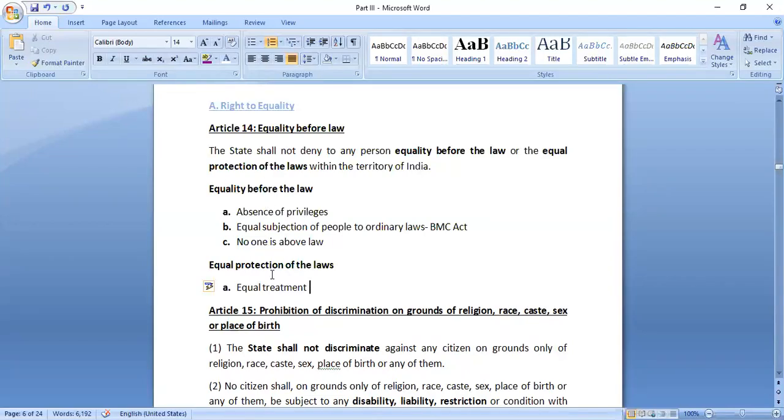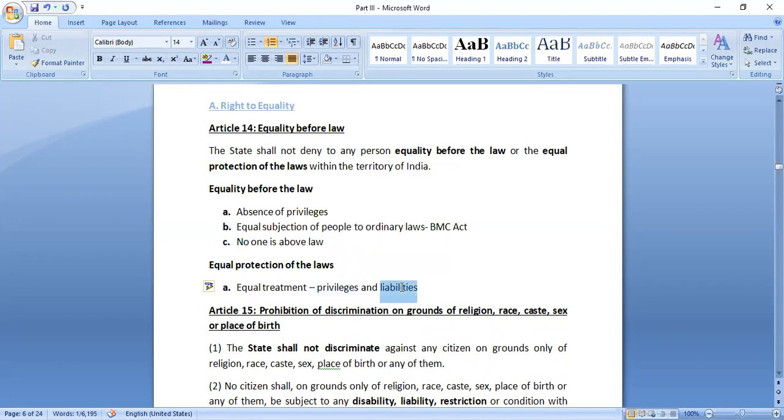But equal protection would mean any sort of protections given to the people, any sort of special treatment given to the people. So it says equal treatment under equal circumstances, both in terms of privileges and liabilities. Now, what does equal treatment mean? For example, there are certain special privileges given, right? That an offense committed by a child under 7 years is not considered an offense. That particular privilege has to be given to any other child under the age of 7 years. It cannot be like one person is given, another one is not given.